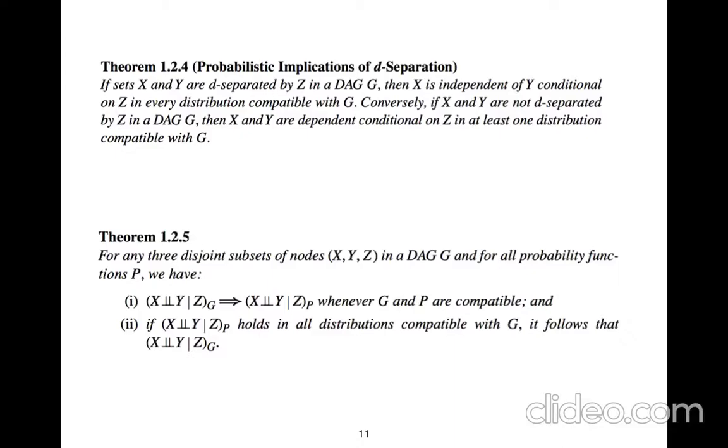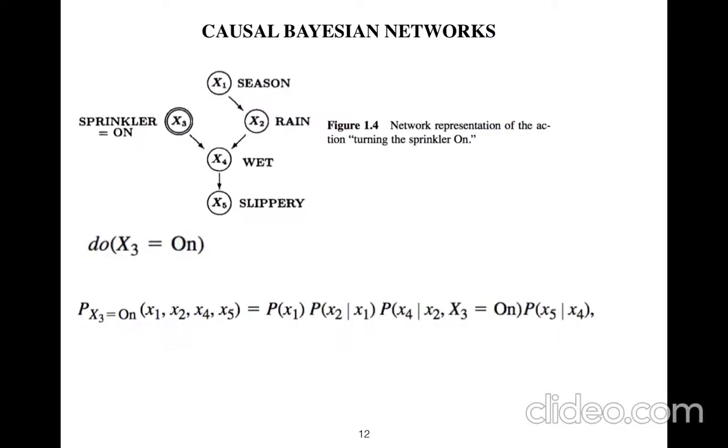And we have a probabilistic implication of this separation. So if we want to do some intervention on the x3 variable, on the sprinkler, we break the lines that are connected to it because x3 is now fixed.